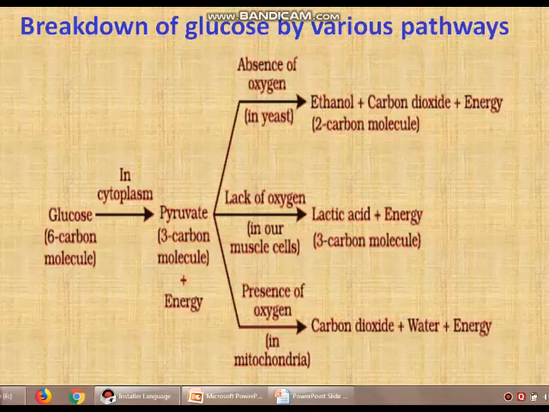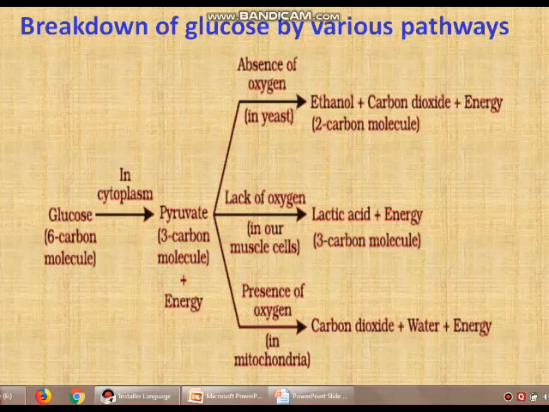These are the differences. Now you can observe here how glucose breaks down by various pathways. It is common in almost all organisms, but there is a slight difference. You can observe here the glucose.